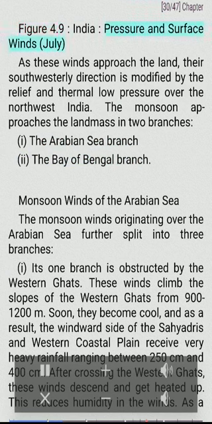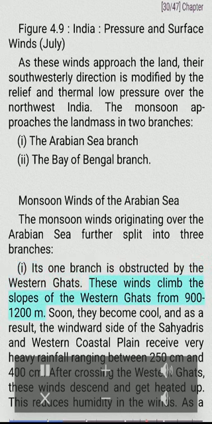Figure 4.9. India. Pressure and surface winds, July. As these winds approach the land, their southwesterly direction is modified by the relief and thermal low pressure over northwest India. The monsoon approaches the landmass in two branches. I. The Arabian Sea branch. II. The Bay of Bengal branch. Monsoon winds of the Arabian Sea. The monsoon winds originating over the Arabian Sea further split into three branches.